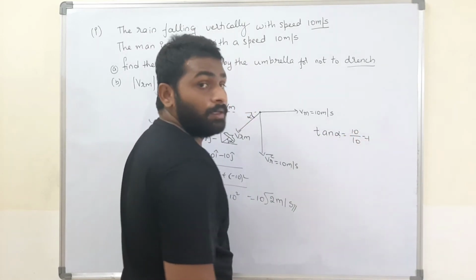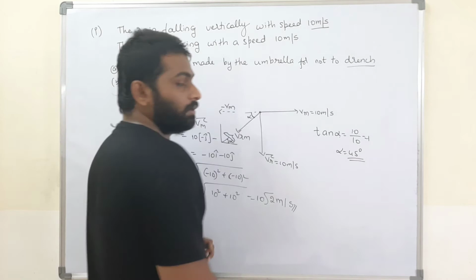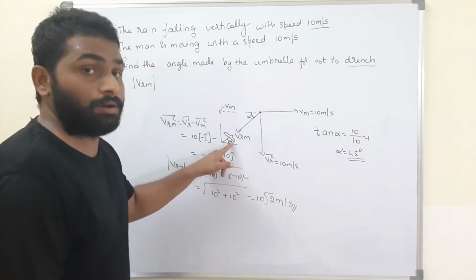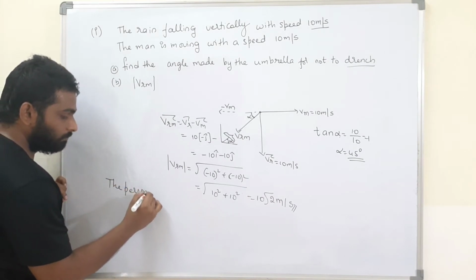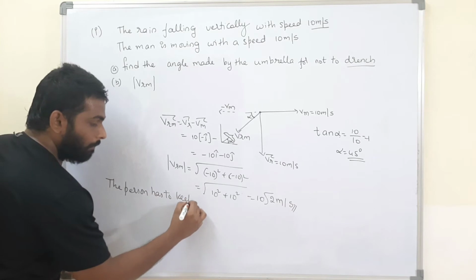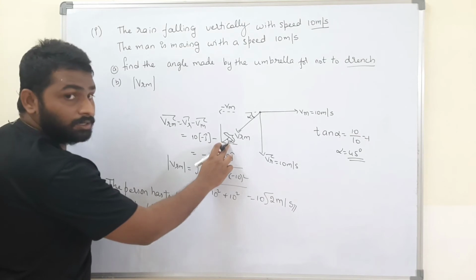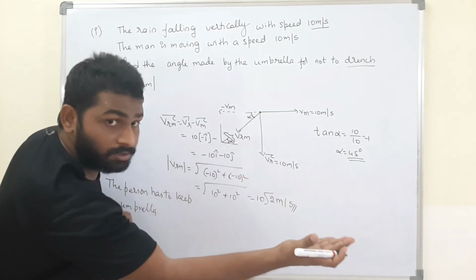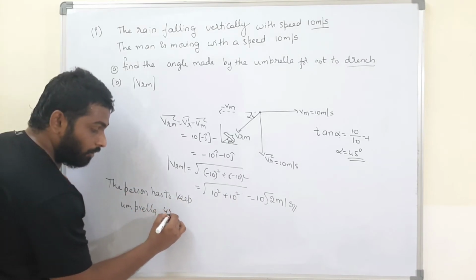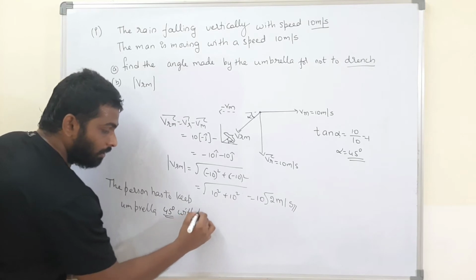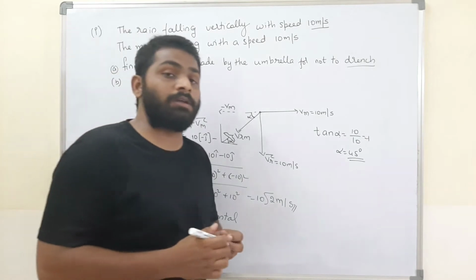If it is 10 by 10, what is the angle? It is 1. Therefore, what is alpha? When will tan be 1? When alpha is equal to 45 degrees. Therefore, what is the direction? The person has to keep the umbrella in which direction? He has to keep it at an angle alpha with the horizontal. Therefore, the person has to keep the umbrella at 45 degrees with the horizontal. Then only he can escape from getting wet.